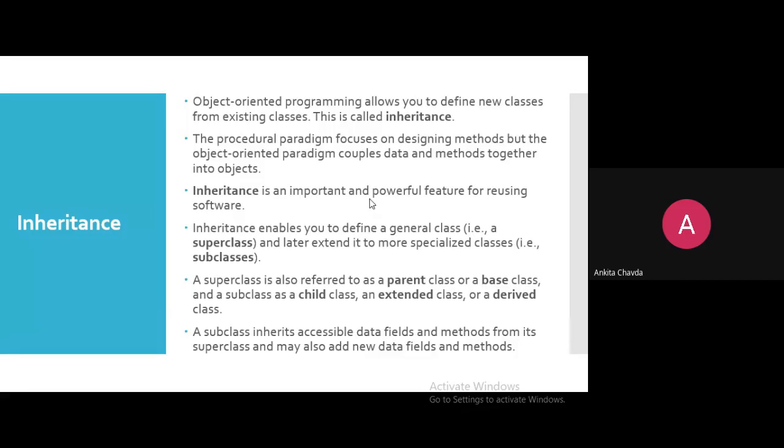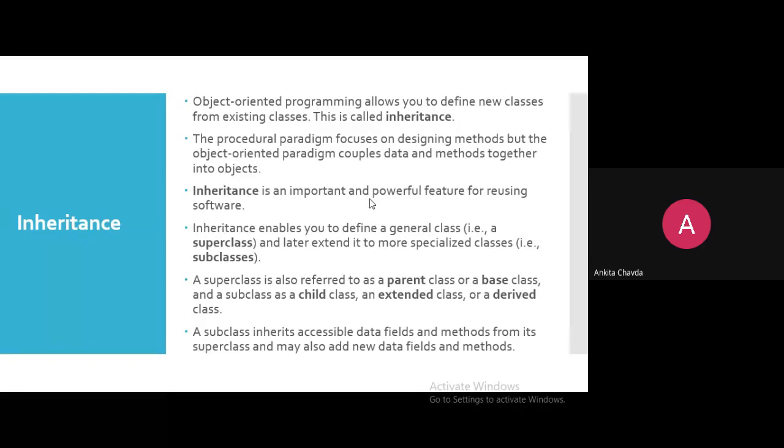The procedural paradigm focuses on designing methods, but the object-oriented paradigm couples the data and methods together in one object. So for the latest class that we are creating, say suppose it is multilevel, I'm having class A, then class B, C, D, E, F, whatever the latest class I'm creating, that class's object I'll create.